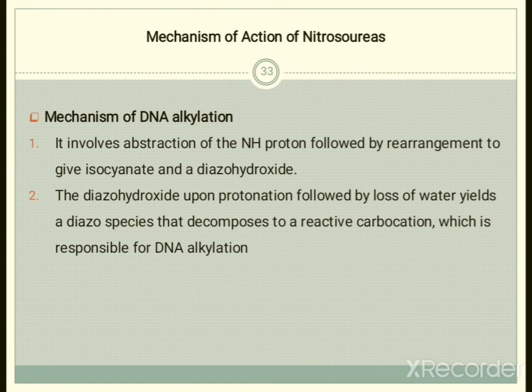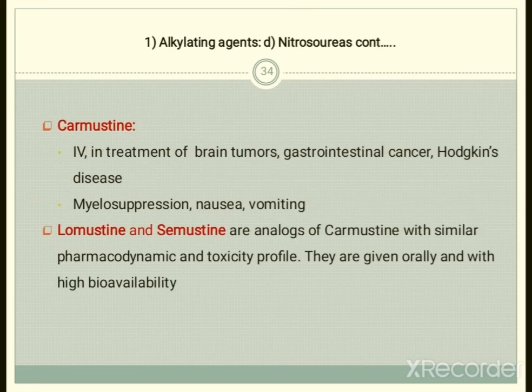After the formation of diazohydroxide, it leads to protonation with loss of a water molecule and gives a diazo species, and this diazo species decomposes to the reactive carbocation, which is responsible for DNA alkylation. So this is the mechanism of action of nitrosourea.